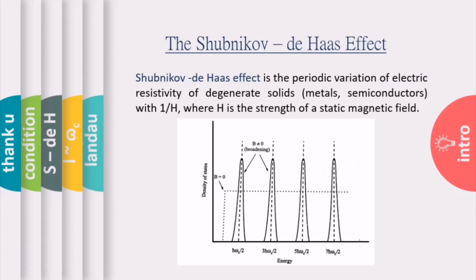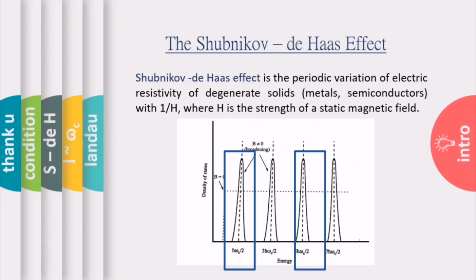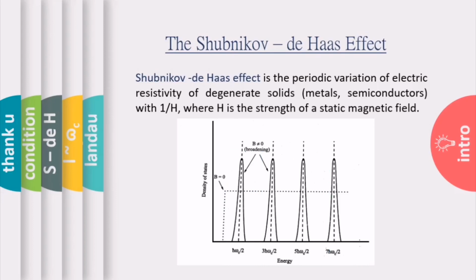If you apply an external magnetic field, this continuous spectrum will split into discrete delta energy levels. These discrete energy levels are called Landau levels. So the energy condensation occurs due to the external magnetic field.